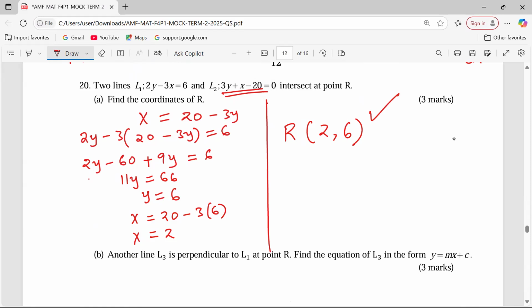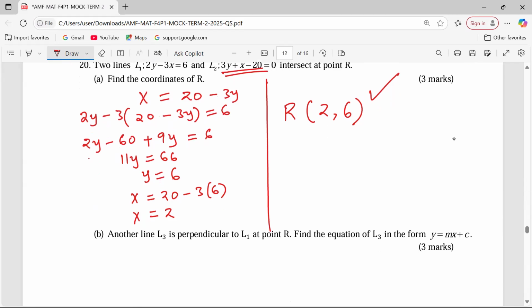Then we proceed now with solving this. Look at part B. Another line L3 is perpendicular to L1 at R, the R that we've calculated. Find the equation of L3 in the form y equals mx plus c. Perpendicular lines. So let's arrange equation 1 first.